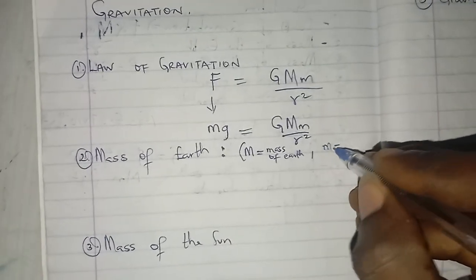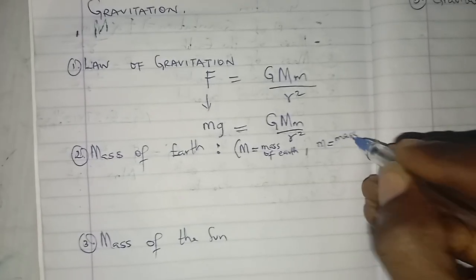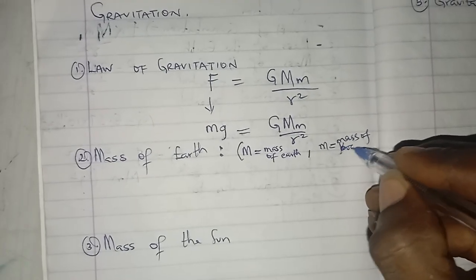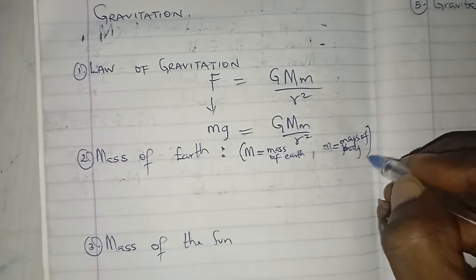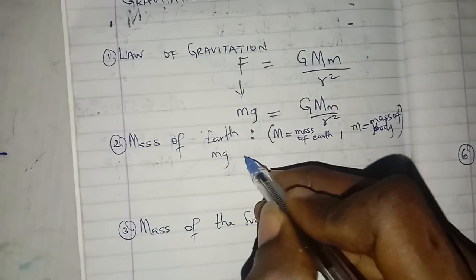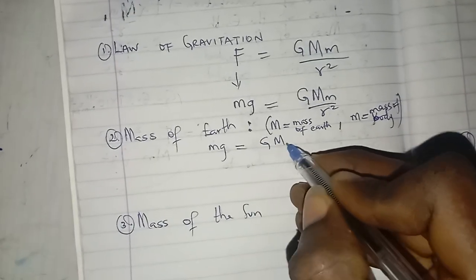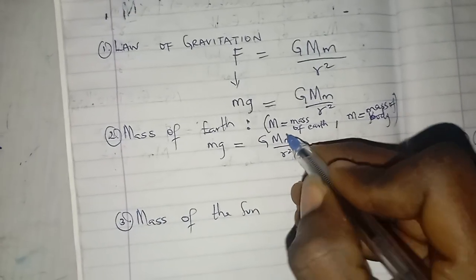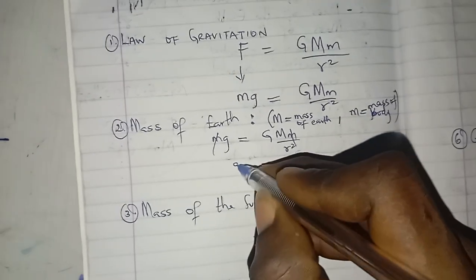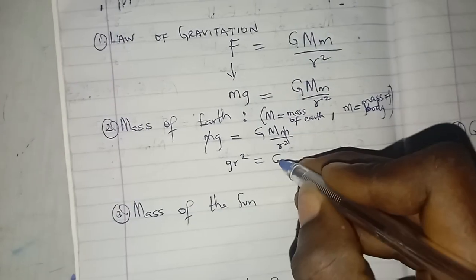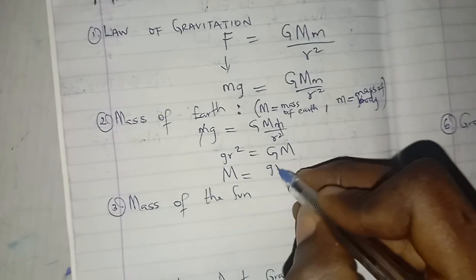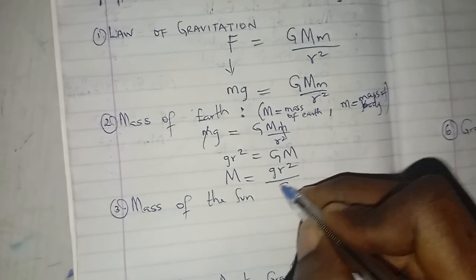Then the smaller m is the mass of objects like me and you. So mass of body or objects. So comparing it, I now have mg, small g equals G M over r square. This will cancel this. So the mass of the earth will now be, g r square equals G M. So making M subject of the formula, you have g r square all over G.